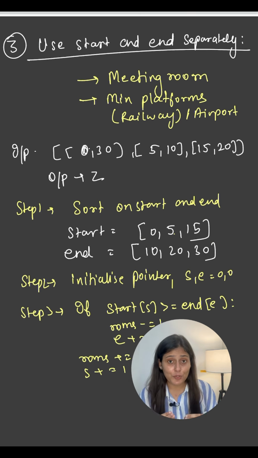And the last, where you have to sort according to the start and end and keep it separate. Problems like meeting room and minimum platforms are going to be solved by this.